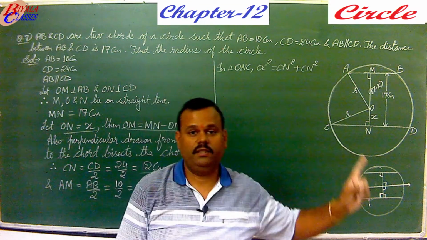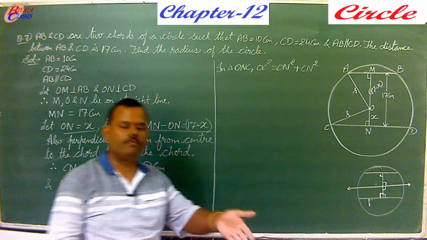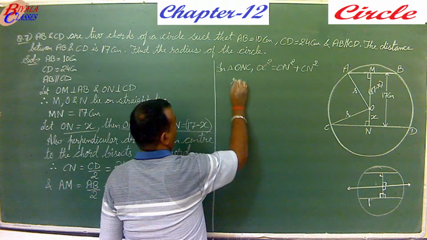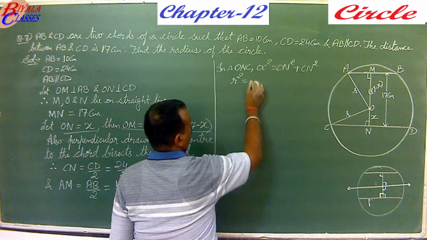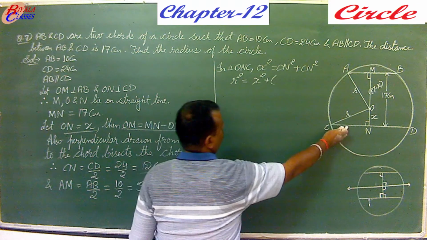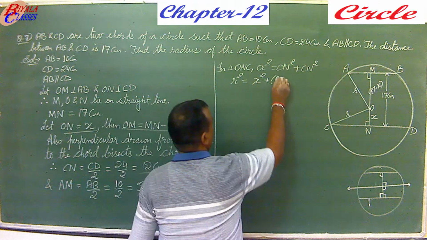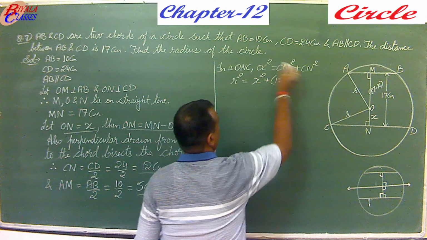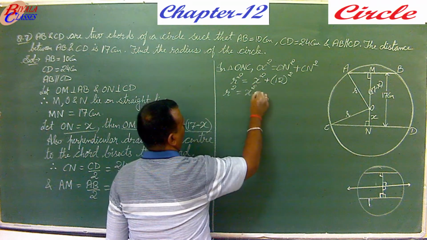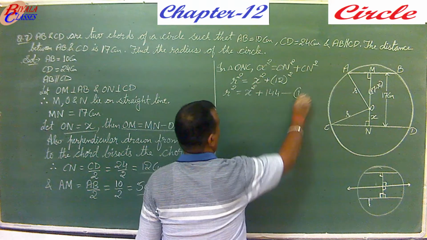This is by using the Pythagoras theorem. So we have R squared equals X squared plus, what is CN now? CN is equal to 12. So it is 12 squared, or R squared is equal to X squared plus 144.